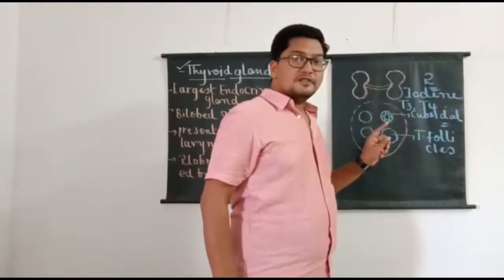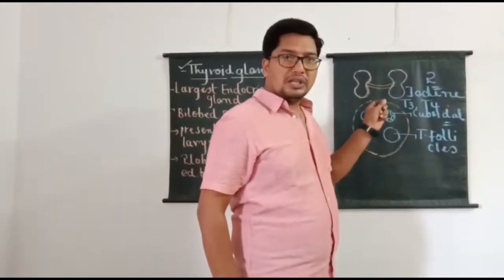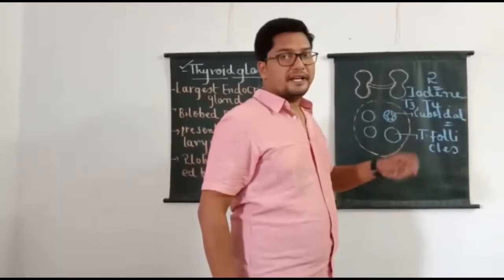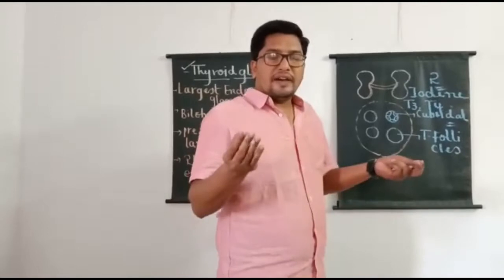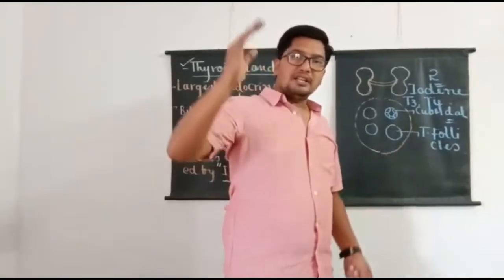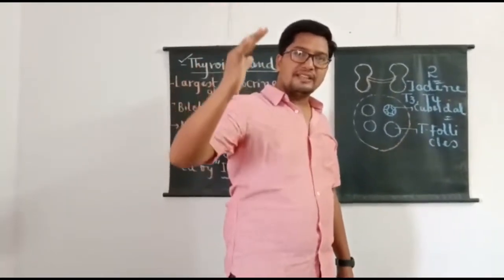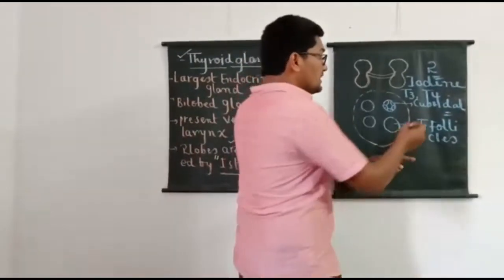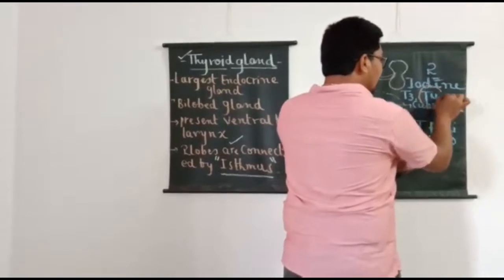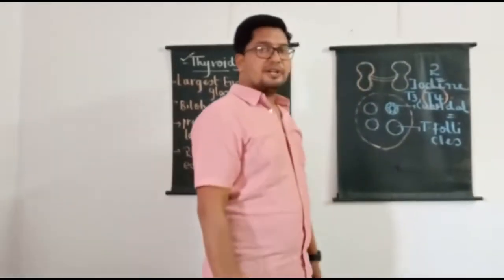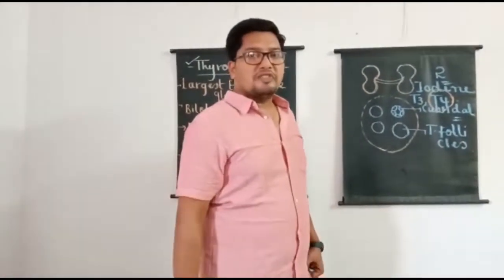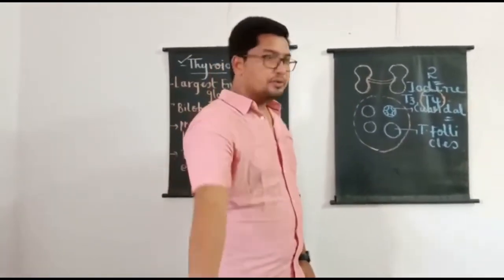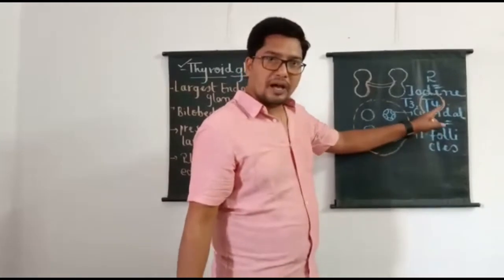T3 stands for triiodothyronine. T4 stands for tetraiodothyronine. As we all know, if I ask you the simple question, what is the important hormone produced by thyroid gland? You say it is thyroxine. But which hormone is exactly called thyroxine? That is T4. So students should remember. What is the chemical name of thyroxine? Tetraiodothyronine, and it is produced by thyroid follicular cells.